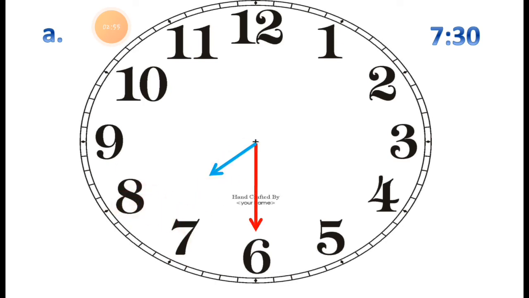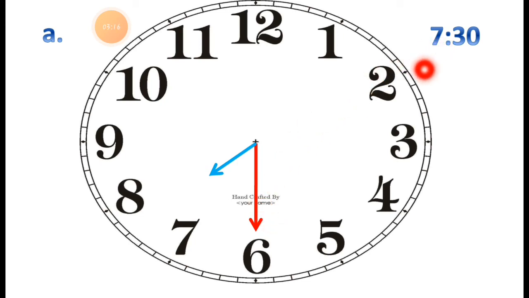And the next hand, you can see it is the 30 minute it shows. The minute hand shows the 30 minutes. So it is exactly pointing to 6. You can see this. Where it is exactly pointing? It is exactly pointing to 6. Here you can see.